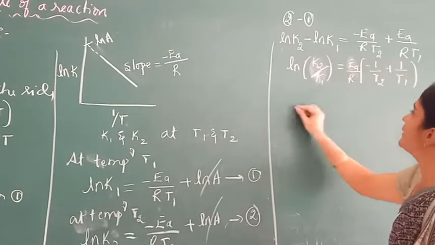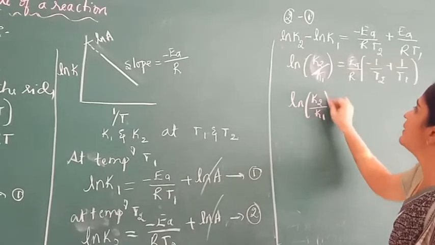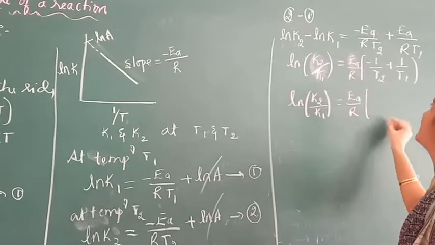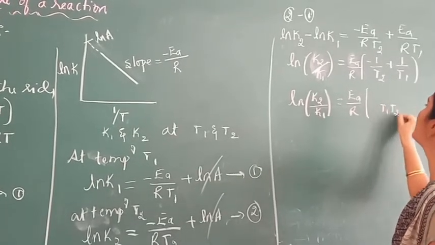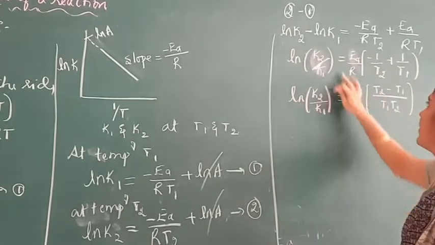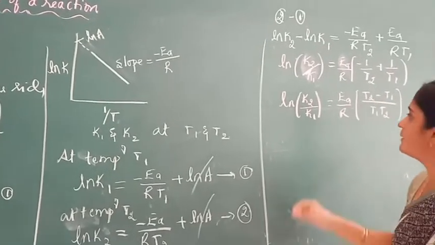On simplification, ln K2 by K1 equals Ea by R times T2 minus T1 divided by T1 T2.